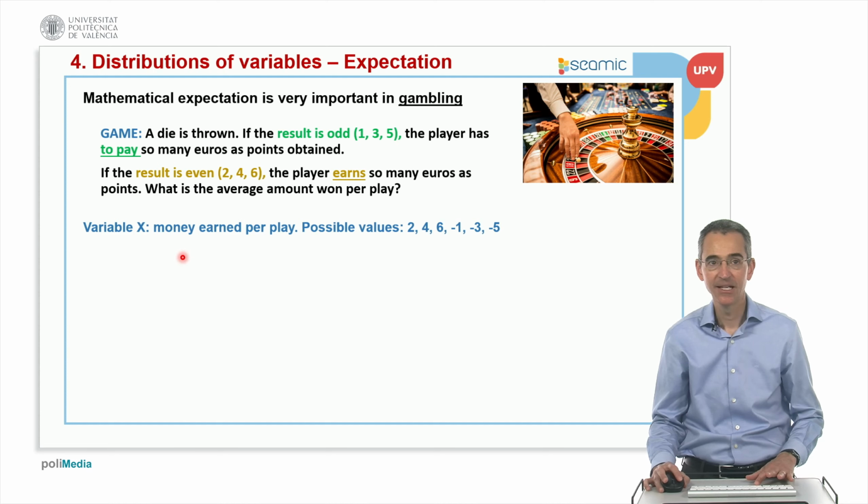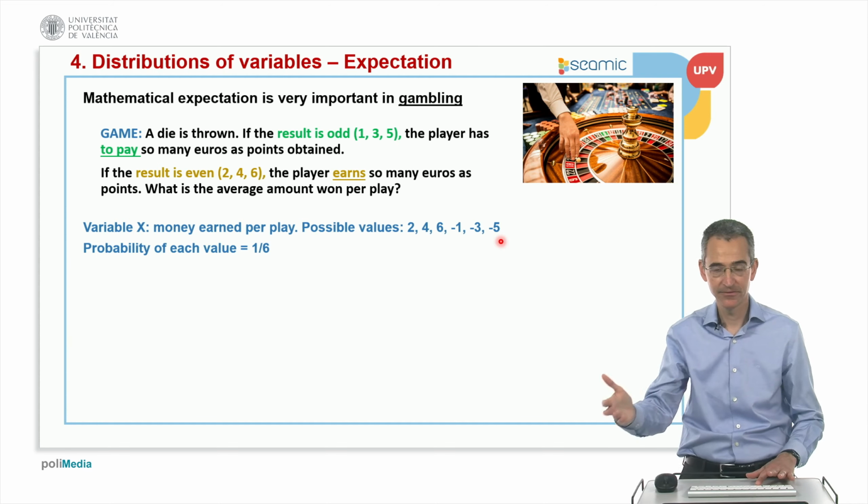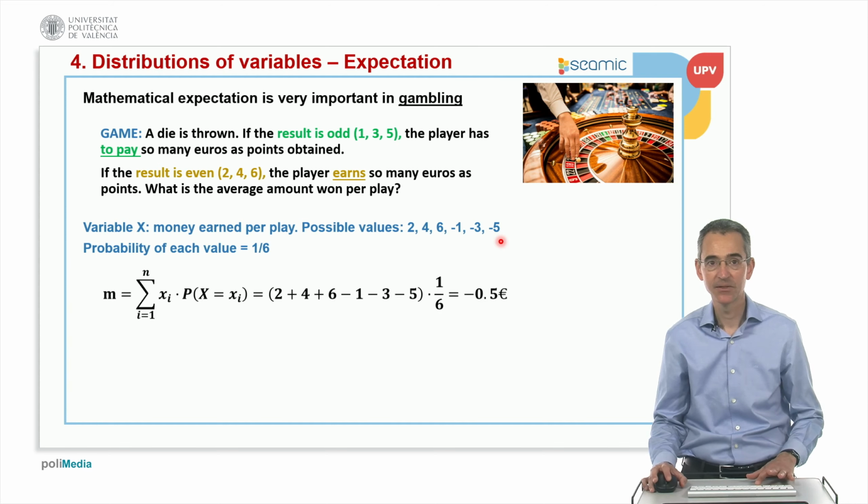Well, we have to first define the variable, money earned per play. The possible values are 2, 4, 6, or -1, -3, and -5. Then we have to think about the probability of every one. In this case, as it is a die, every possible value is equally likely, and then we multiply. So we apply the formula for the average of a discrete variable: every possible value multiplied by the probability.